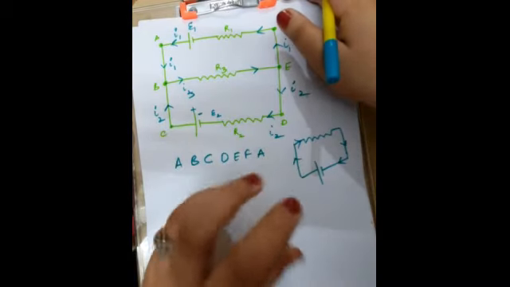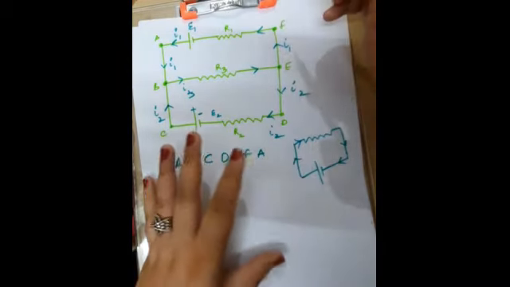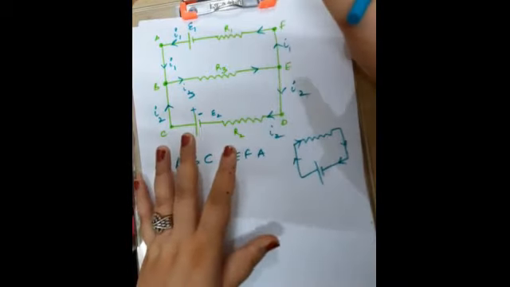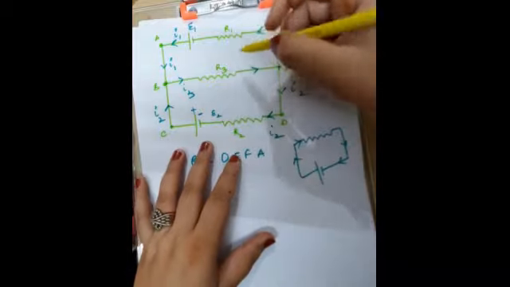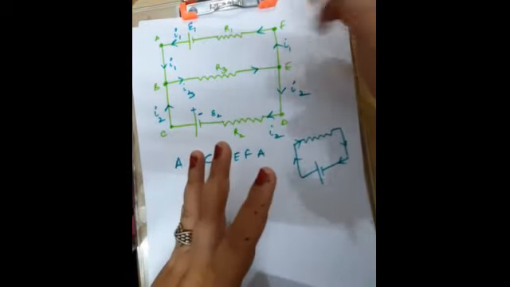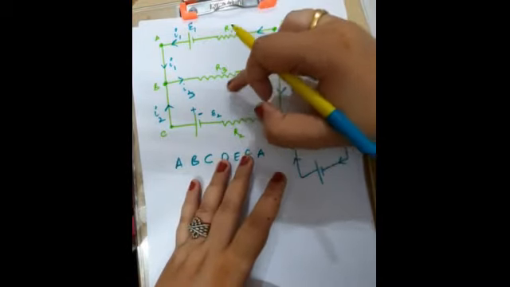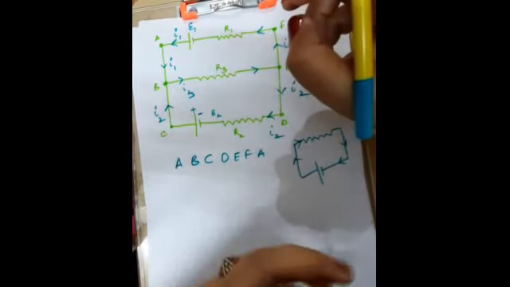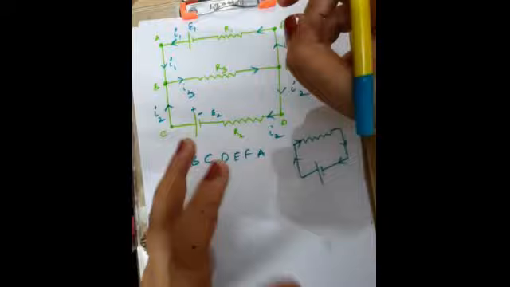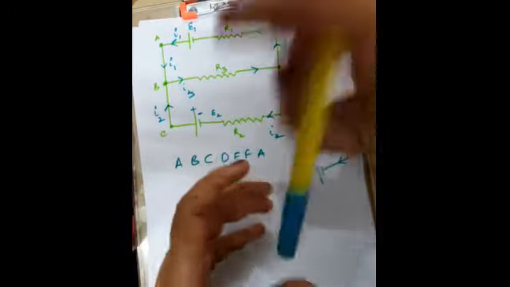Now let us consider a complex circuit. Now you can see a complex circuit in front of you. It has 2 sources of EMF and 3 resistors. This is R1, this is R2, this is R3. Okay, now we will try to resolve the amounts of current that are flowing through each part of this circuit.